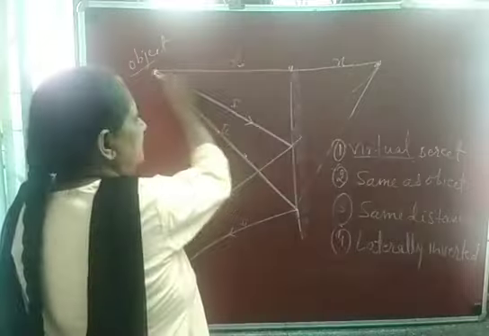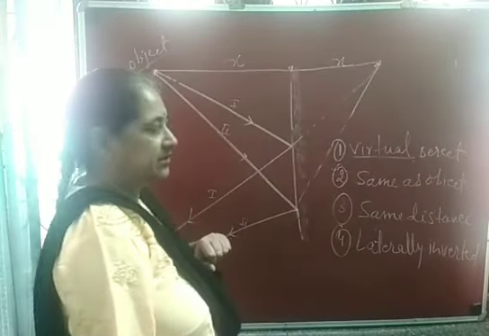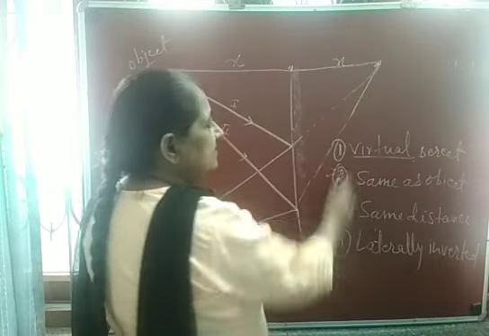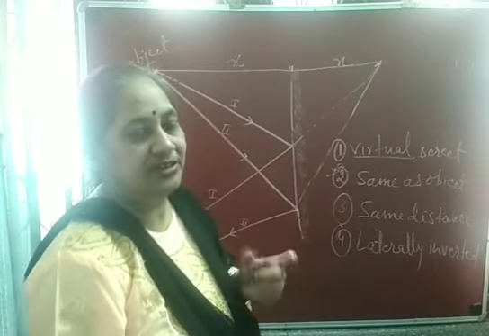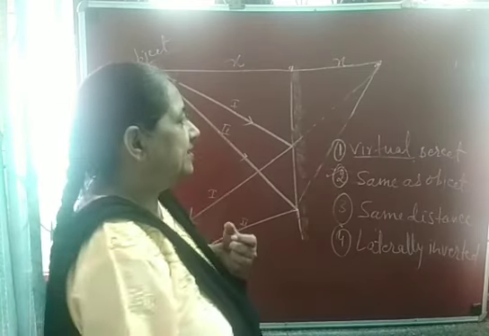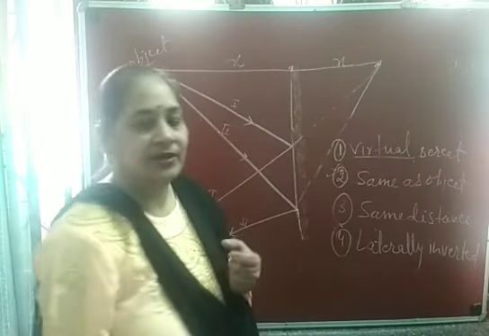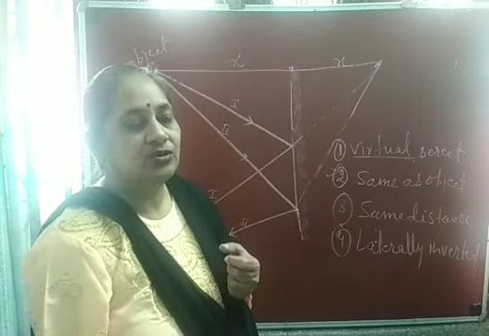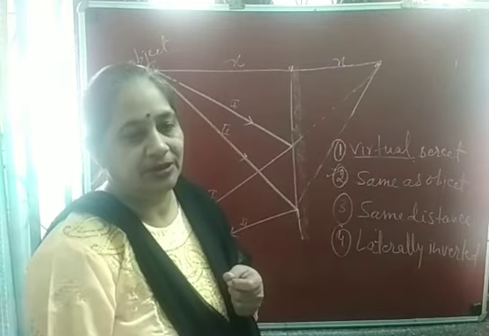The image is at the same distance from the mirror. Suppose the object is placed at 5 meter, the image is also formed at 5 meter from the mirror. The image is the same as the object. When you see your face in the mirror, it is the same as your face. And it is virtual because it is not formed by actual meeting, and an erect image is formed. So these are the characteristics of the image formed by a plane mirror.